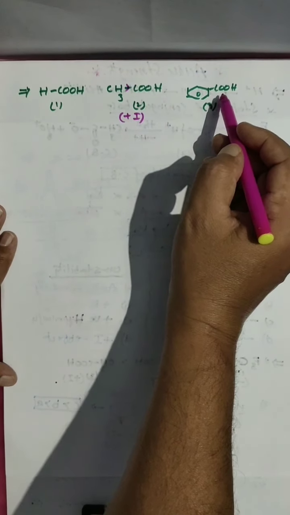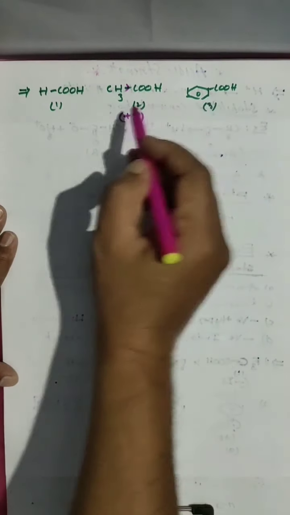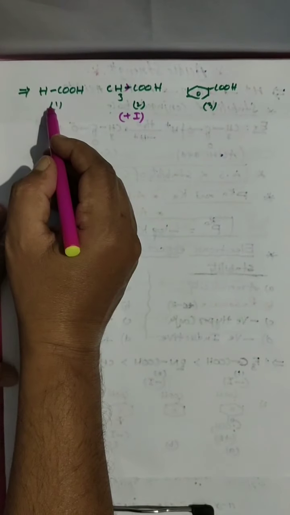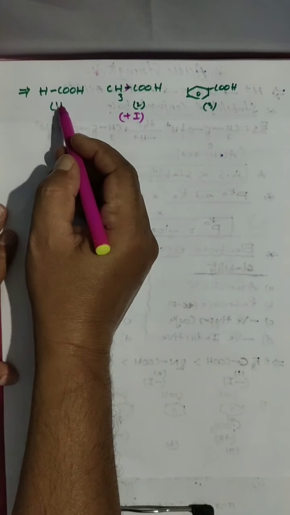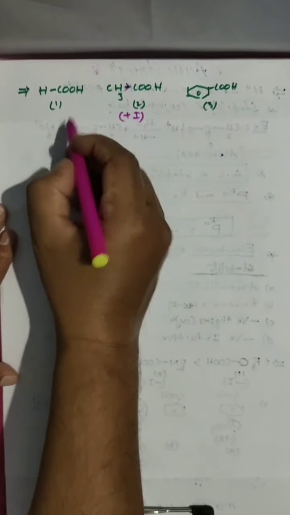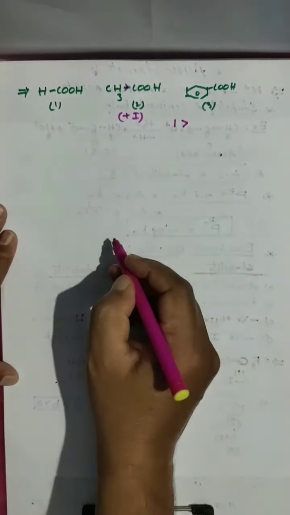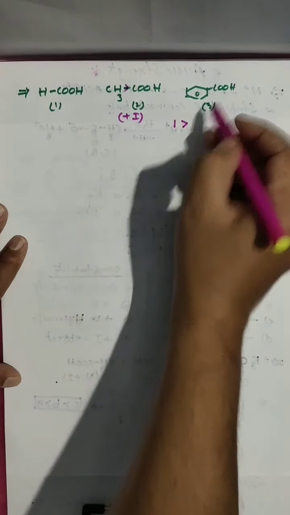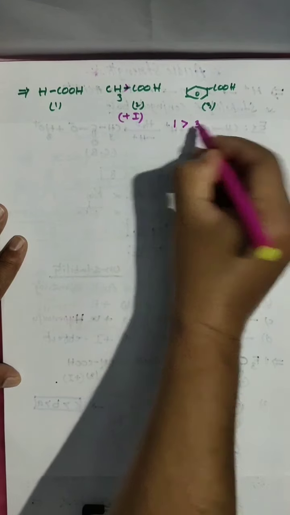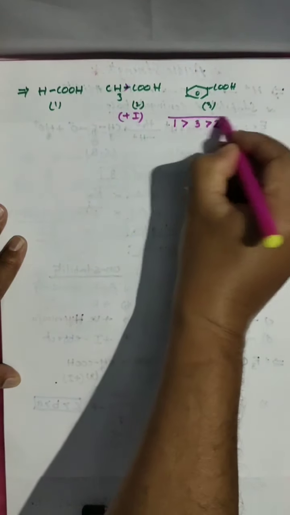Then it has more acidic strength than this. And here no affecting group. Withdrawing group not there. Donating group not there. That's why the first one is more acidic than this one. Clear? 3 is the least acidic.